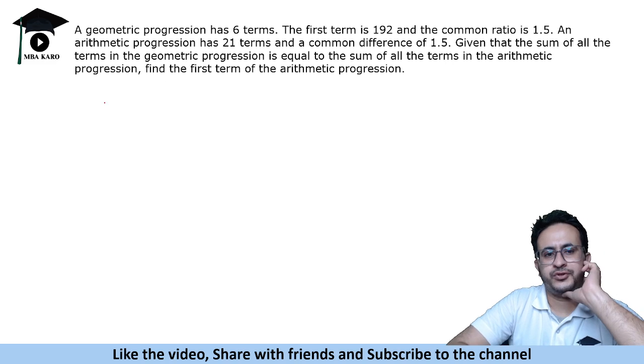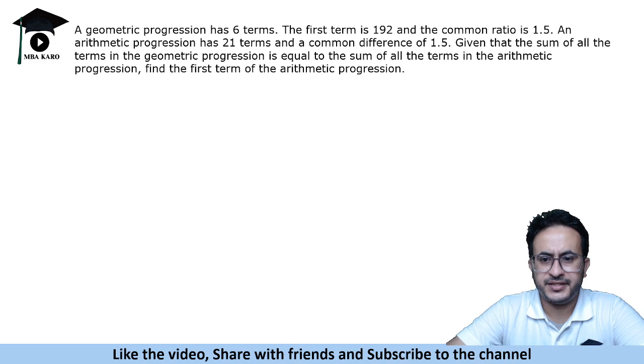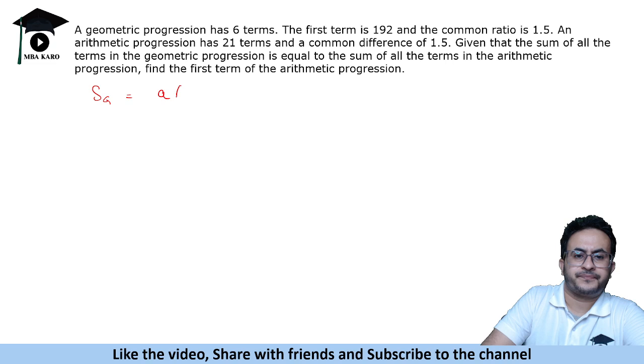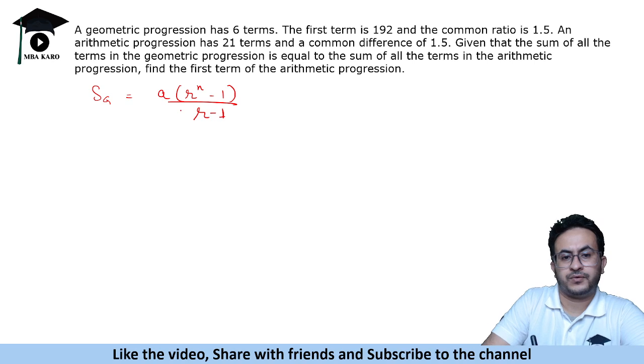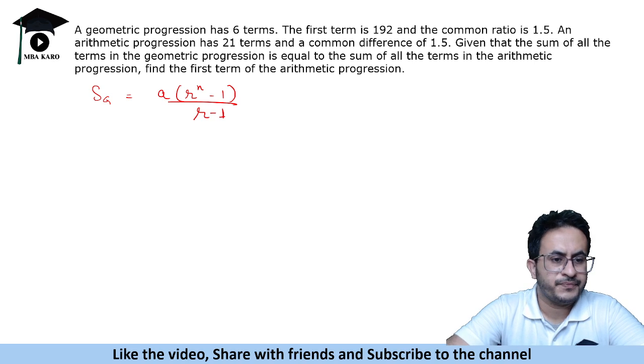So this requires you to use the formulas for the sum of AP and GP. Okay, so the sum of GP is a(rⁿ − 1) upon (r − 1), where r is the common ratio and n is the number of terms.